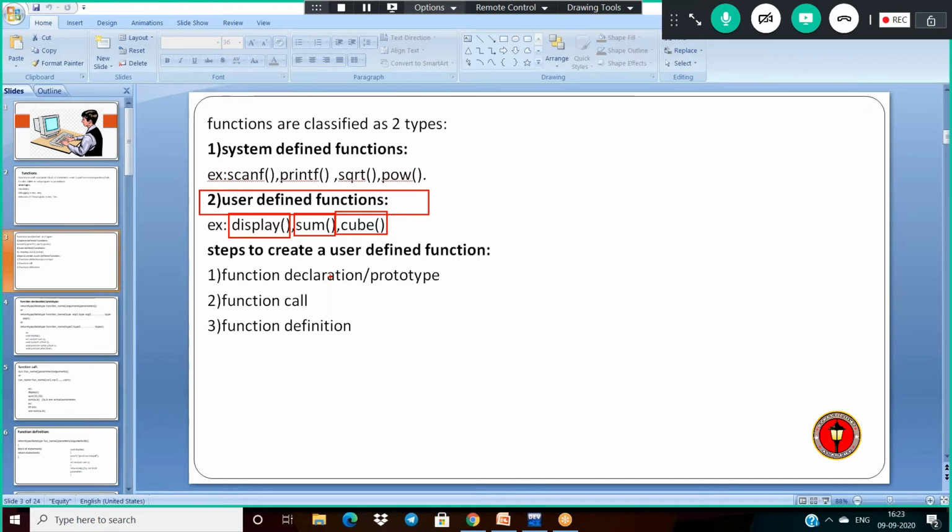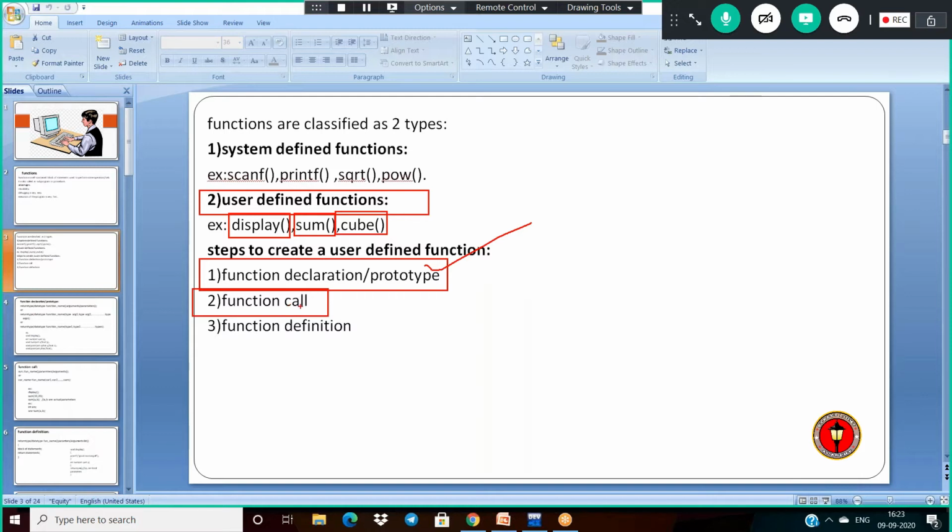Then how do we create these user-defined functions in the program? If you create user-defined functions in the program, you should follow some steps. What are the steps? The first one is the function prototype. It tells how the function looks: the return type, how many arguments the function has, and what their data types are.